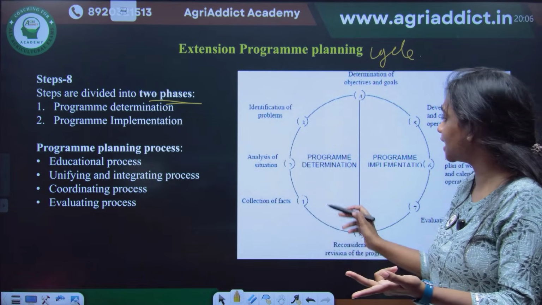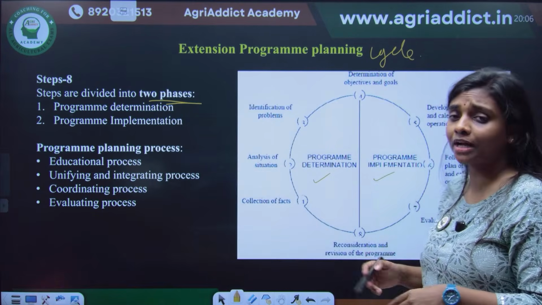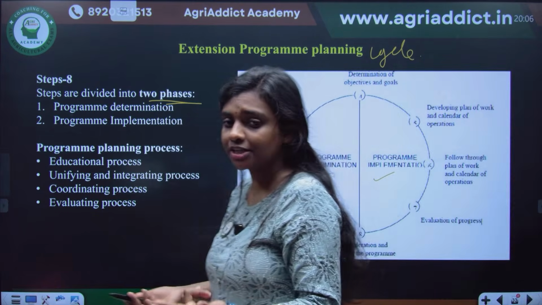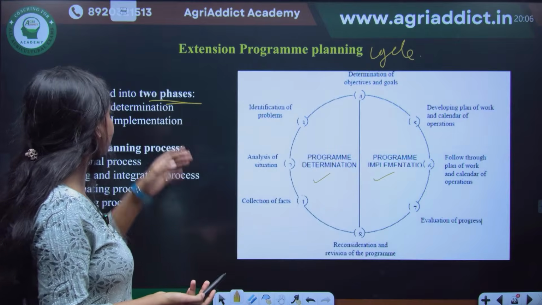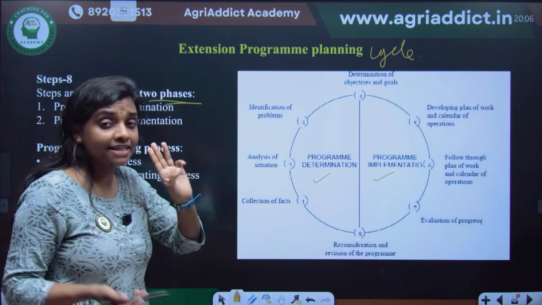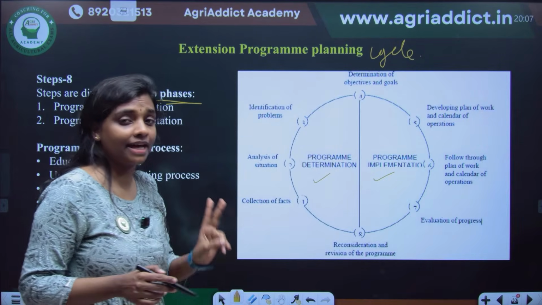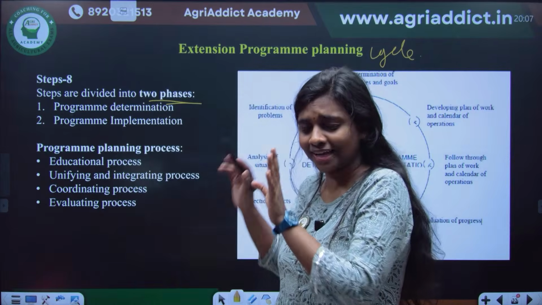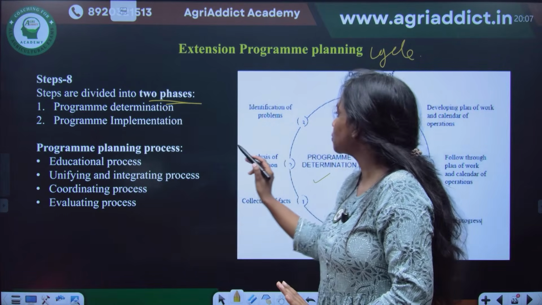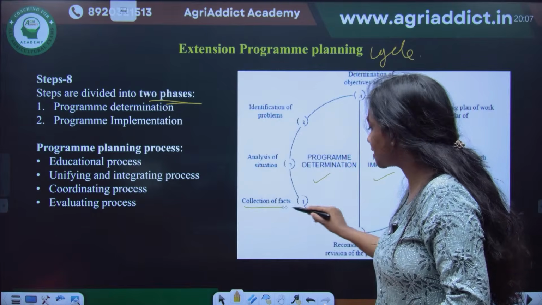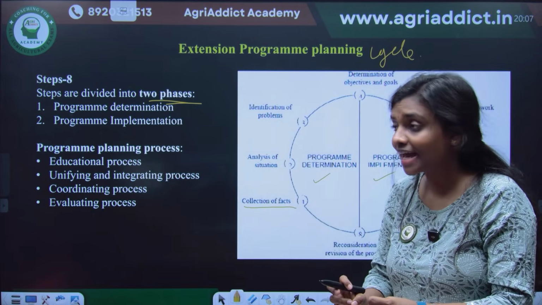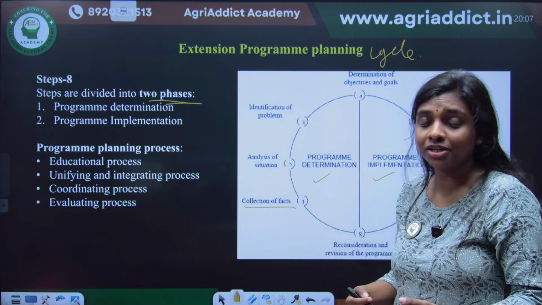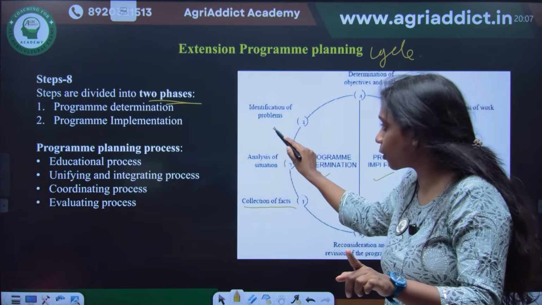The 2 phases are program determination and program implementation. Don't get confused. There are 8 steps and 2 phases in agricultural extension program planning. The first step starts from the collection of facts. You are collecting all the facts, analyzing the situation, and then identifying the problems.